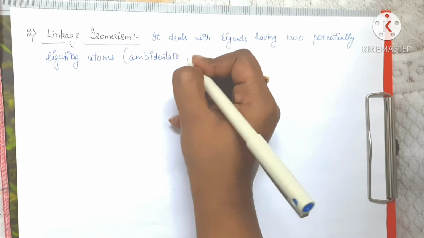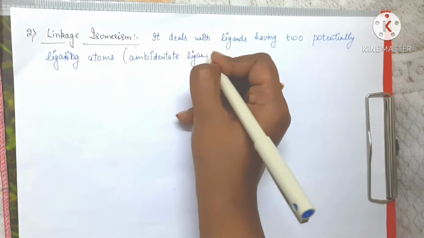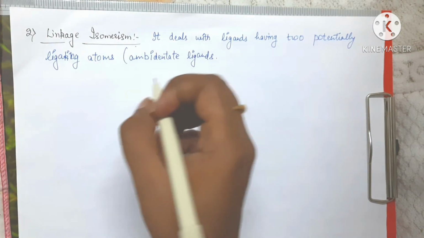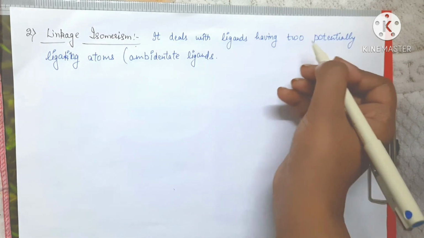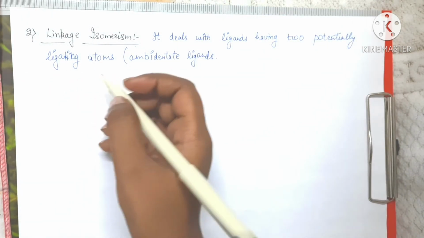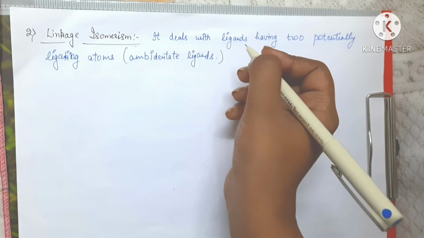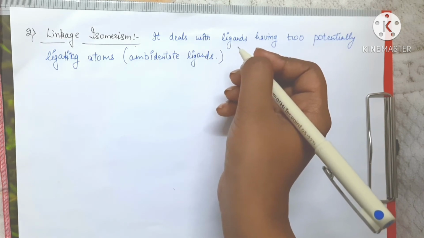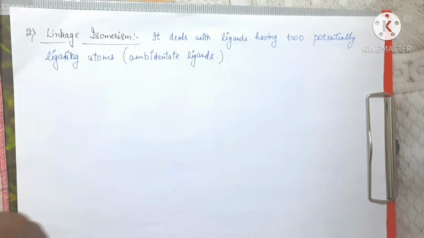What are ambidentate ligands? Ambidentate ligands are those which have two potentially ligating atoms, capable of bonding through one type of donor atom in one situation and a different donor in another situation. So they can bind to the central metal atom or ion using either of those two sites.